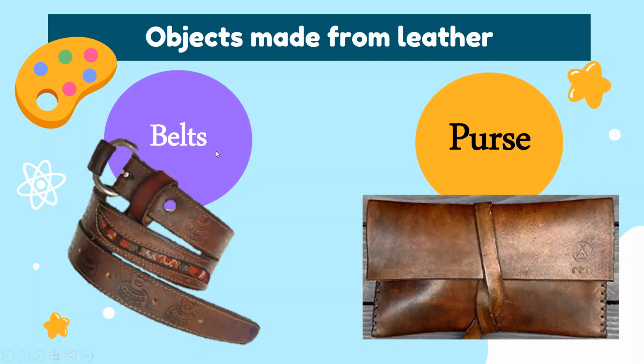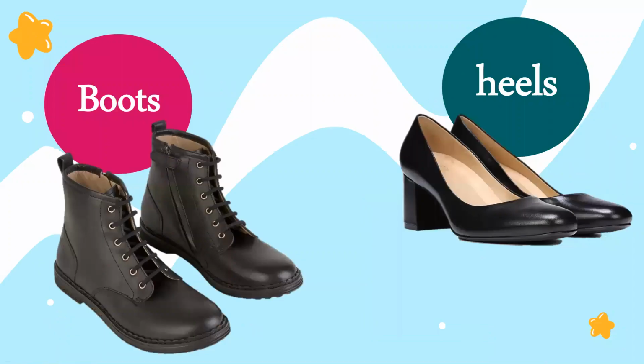Now, the objects that are made from leather are belts. The belt, every one of us can wear belts. Your mom, your dad, you wear belts so that it holds your pants and it's something flexible. You can turn it around your waist, right? And also the purse, which is used to put the money inside it so that it saves it and we don't lose it anywhere. So we have belts and we have purses. We have also boots and heels.